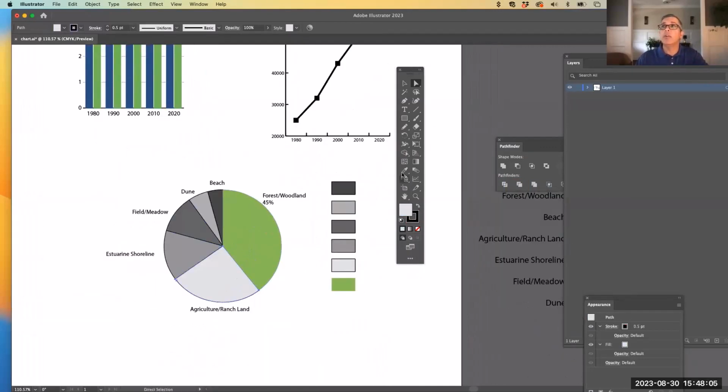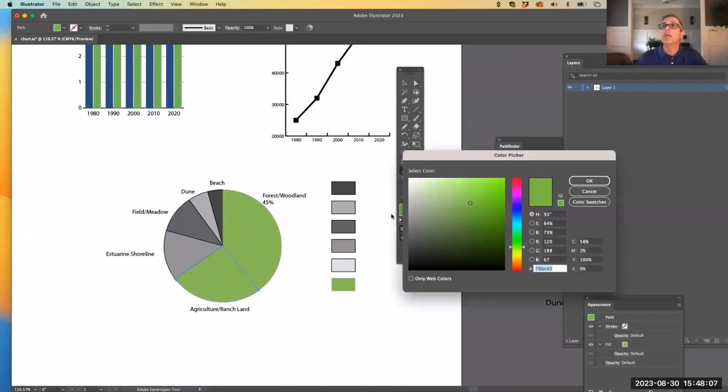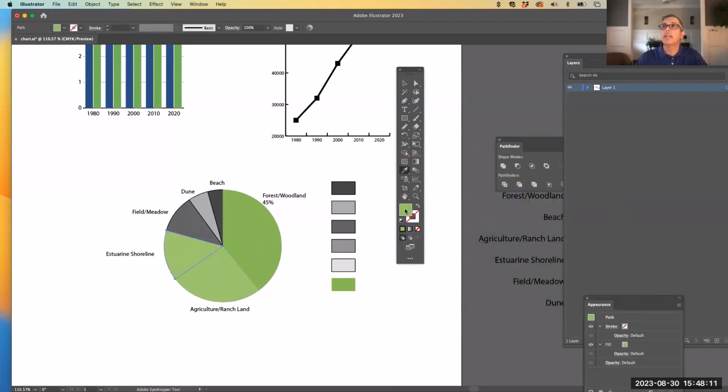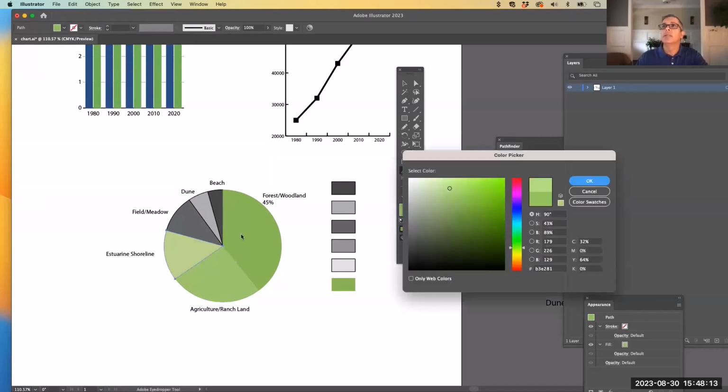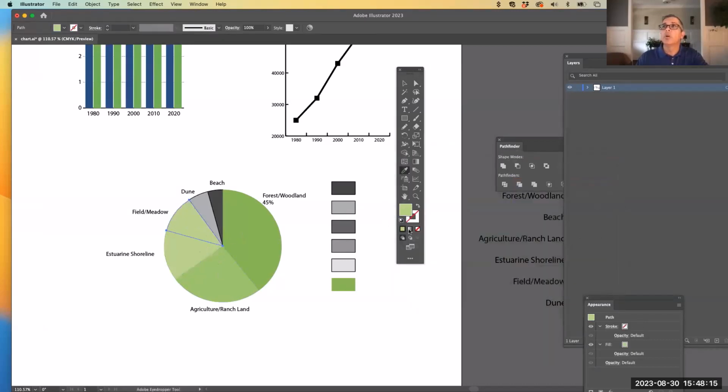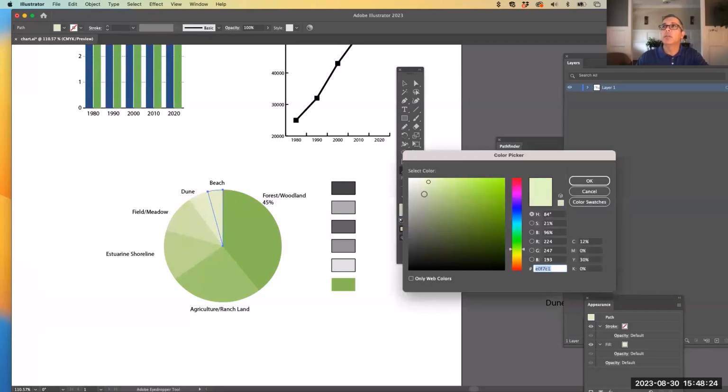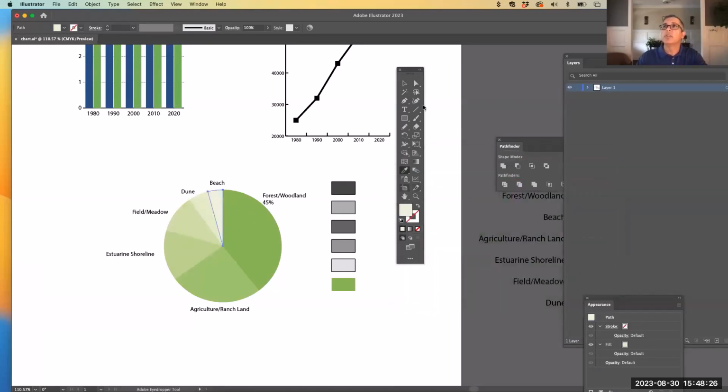Same thing with a pie chart. If I went in here and used the eyedropper tool and made all these just slightly lighter than the next one, this is not going to work for 508 compliance. Someone who might be colorblind or have issues with color are not going to be able to see the differences here. So you have several choices to make.